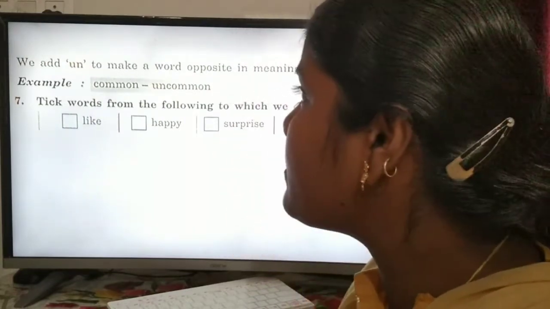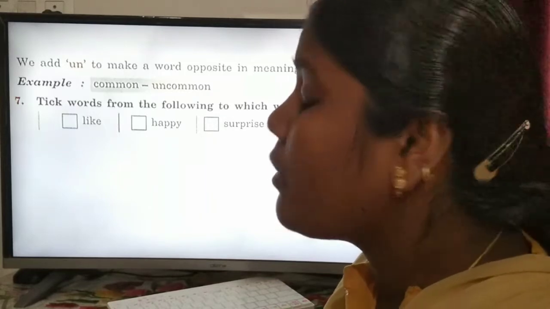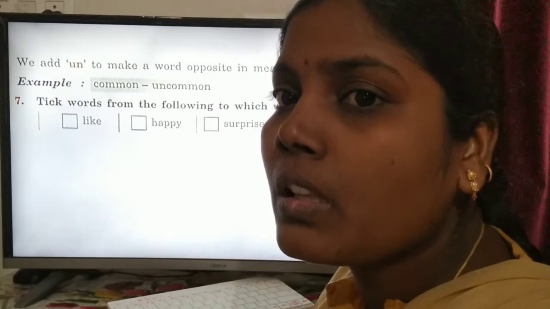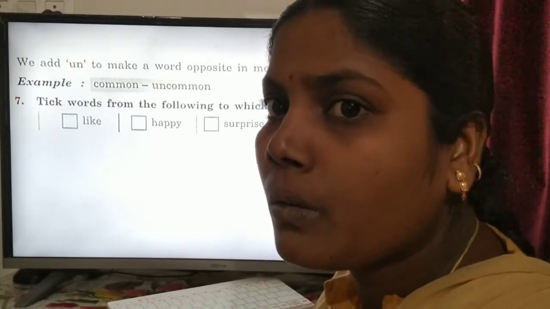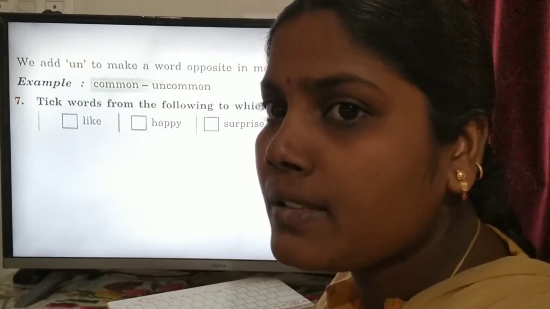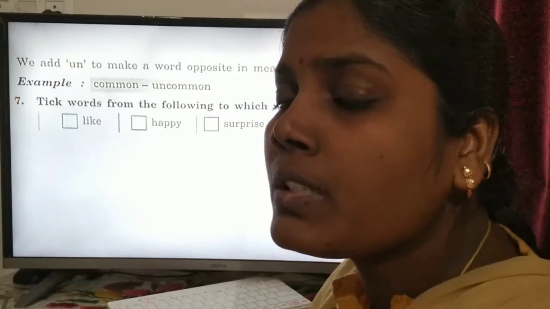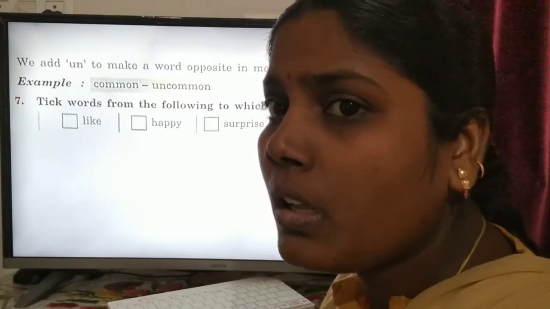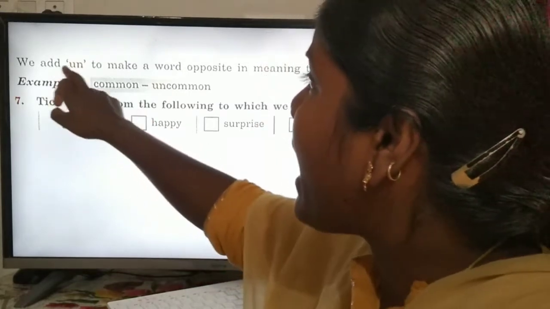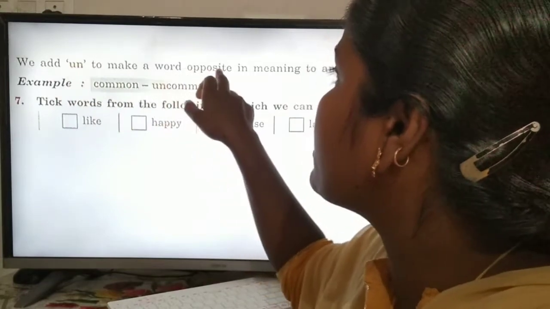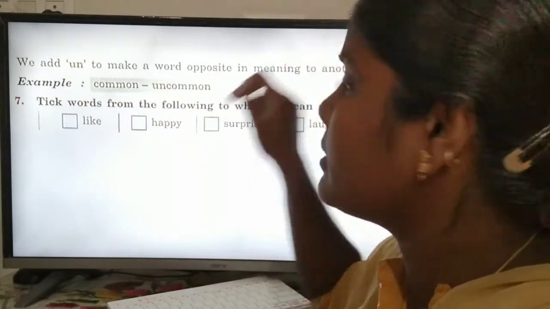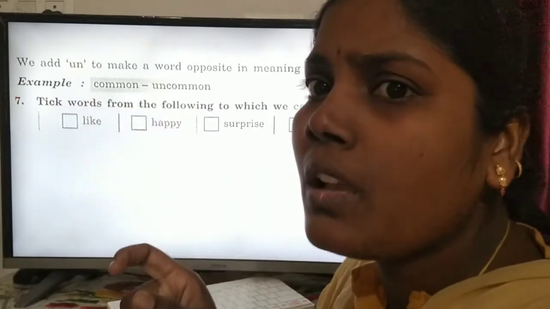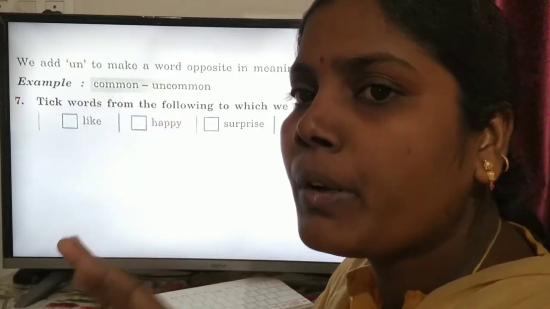Antonym means when we add some letters to the word, it gives the opposite meaning. So which type of letters do we have to add? That is a prefix. So we add a prefix to make a word opposite in meaning to another. For example, common. Common is one word. We know the meaning. Common means to all.